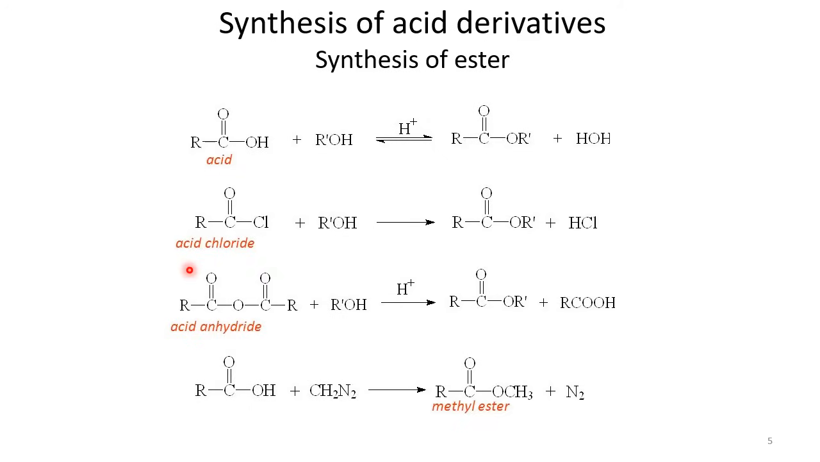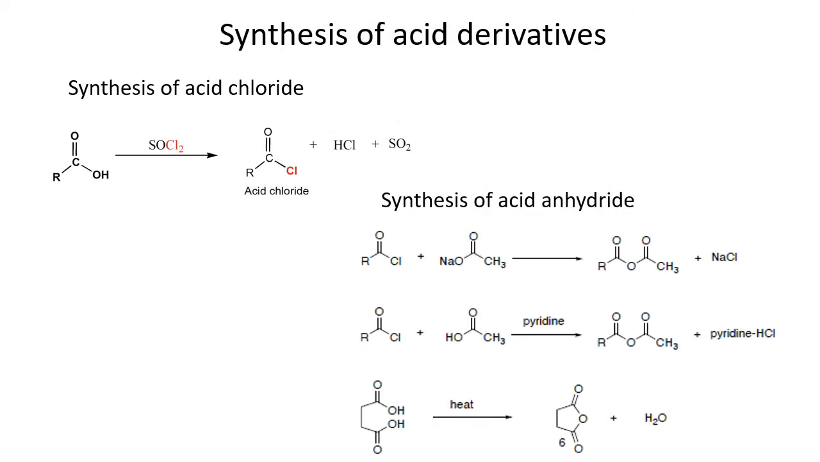Another way is that we can also use acid anhydride as a reactant. In the reaction of acid anhydride with alcohol, we get ester too. And the fourth possibility is the reaction of carboxylic acid with diazomethane. Diazomethane is only used for the synthesis of methyl esters because in this case nitrogen will evaporate while CH2 is added too.